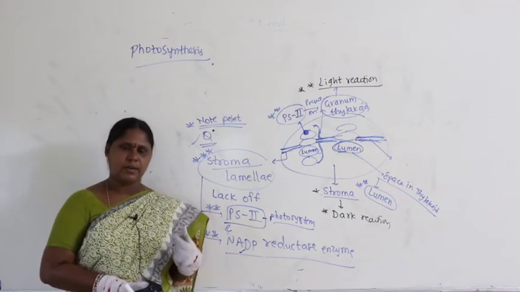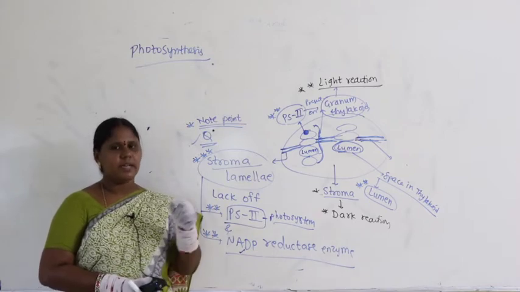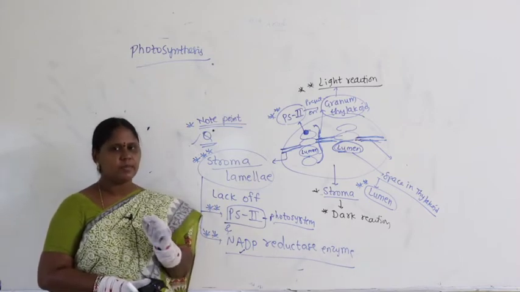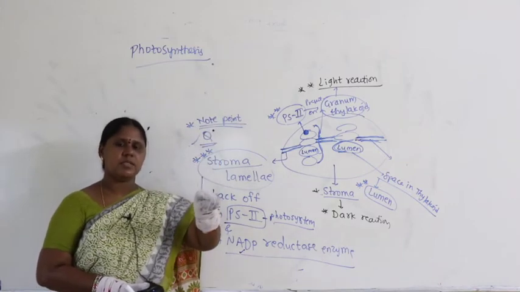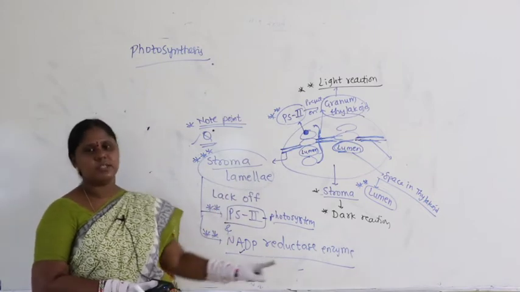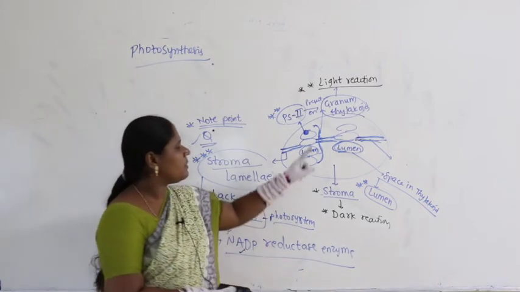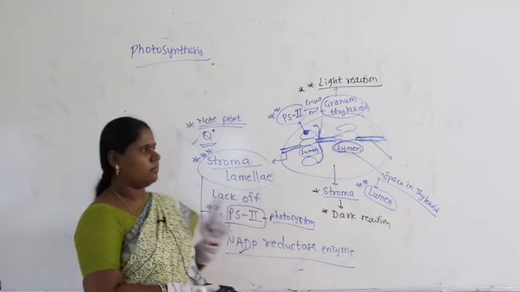Inside the sclerenchyma, the empty space is also called lumen. Lumen means, when we talk about anatomy, xylem fibers, the space inside is called lumen. And the same term lumen we use for the space inside the thylakoid.